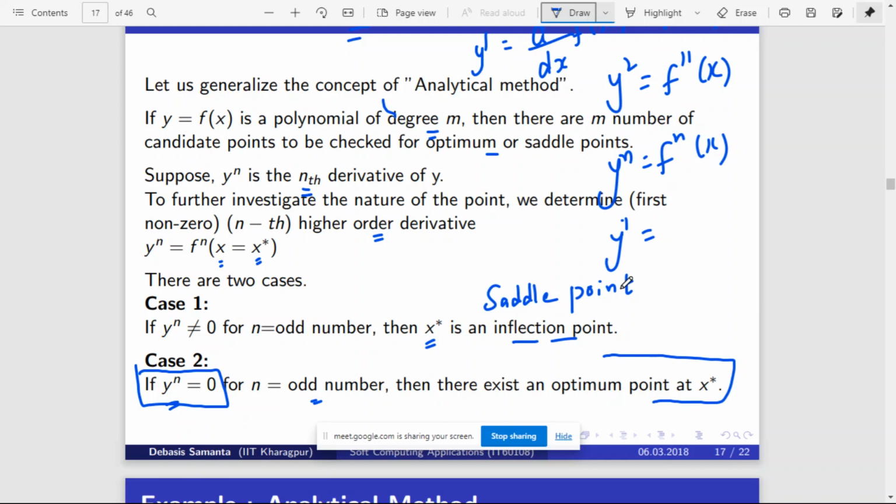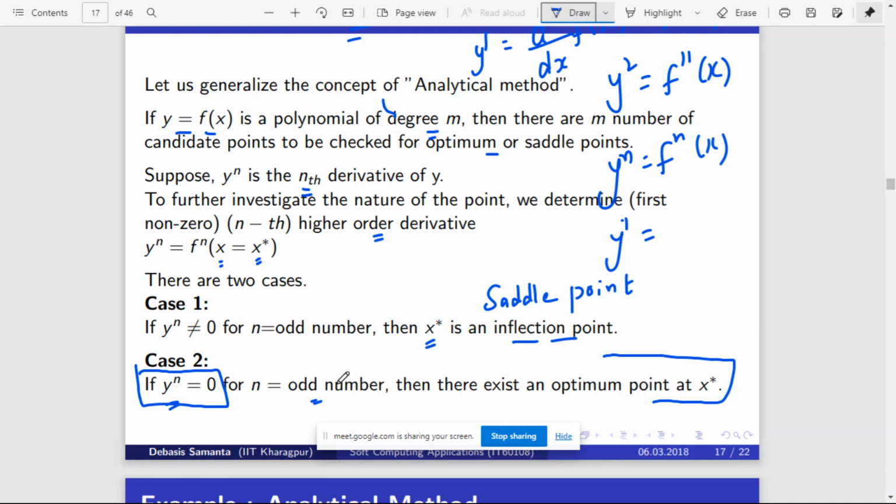What is minimum, exactly, yes. So the points in x which will not produce a maximum or minimum output are called inflection points. So this method says that, given a function y equal to f of x, you take the first level derivative and check.